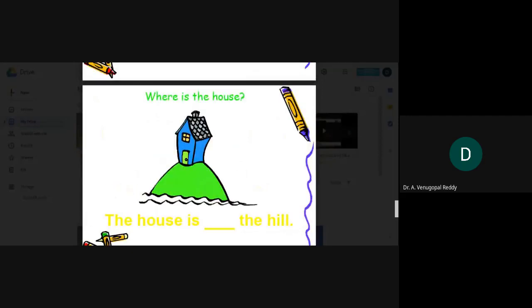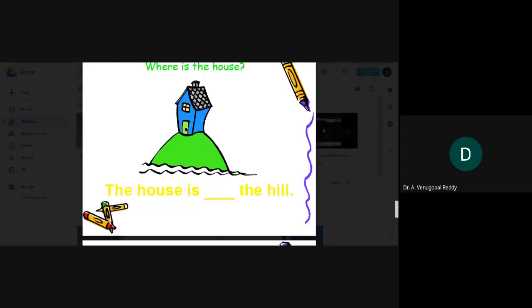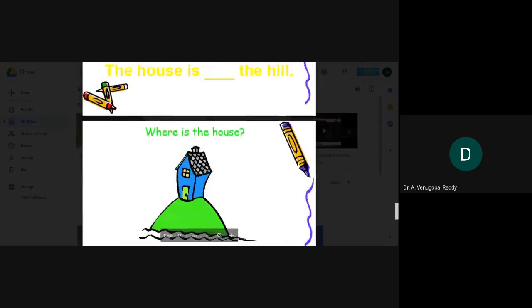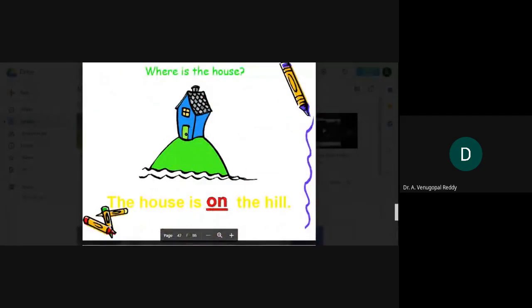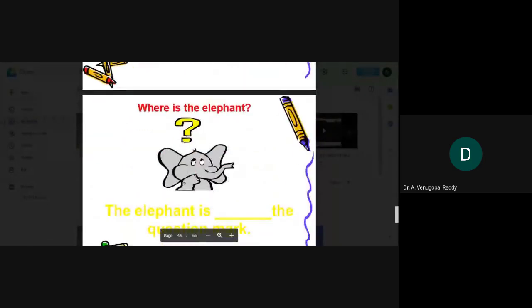Where is the house? The house is dash the hill. Come on, tell me, where is the house? Yeah, you're right. The house is on the hill. Next example.